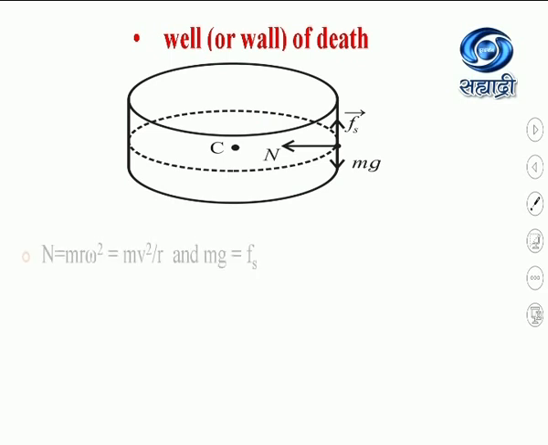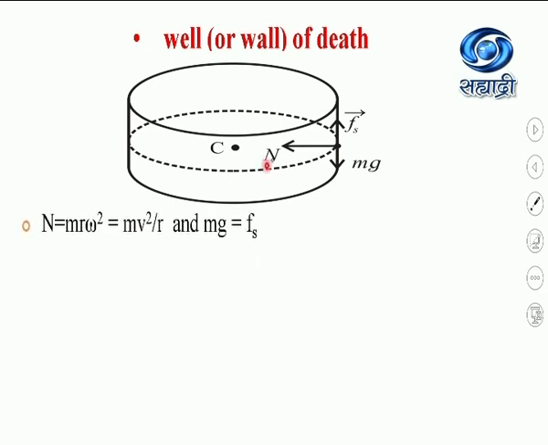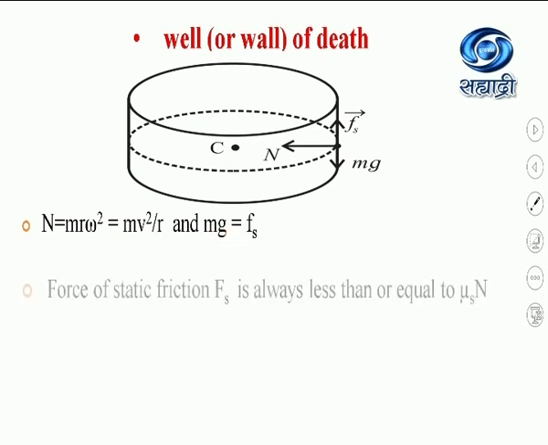So I can write down N equal to m r omega square, which is the centripetal force, or equal to m v square by r, and mg equal to Fs.